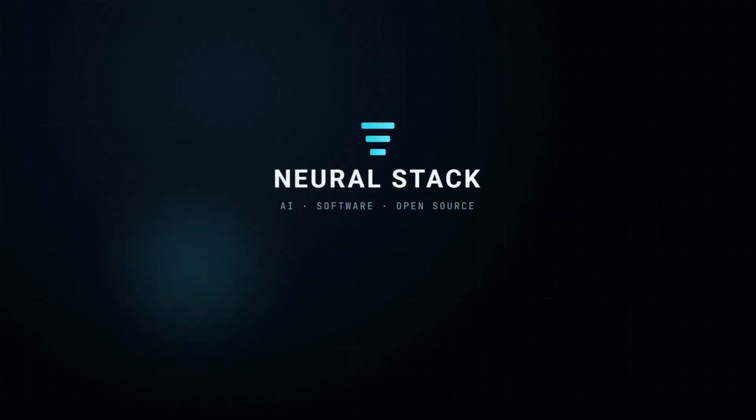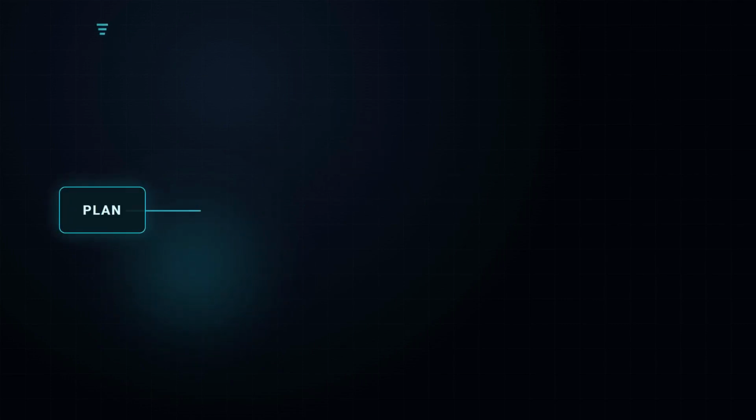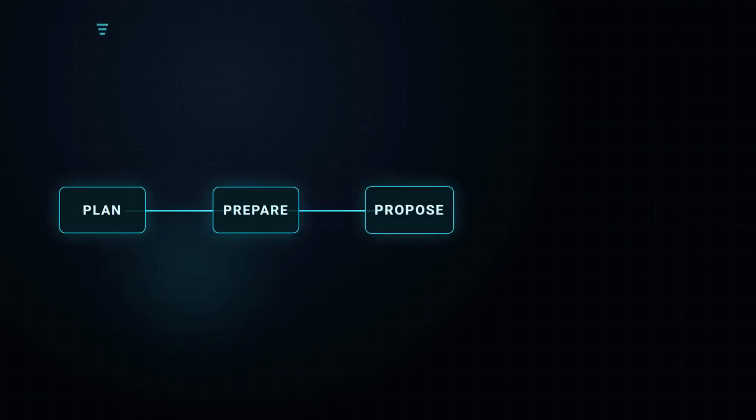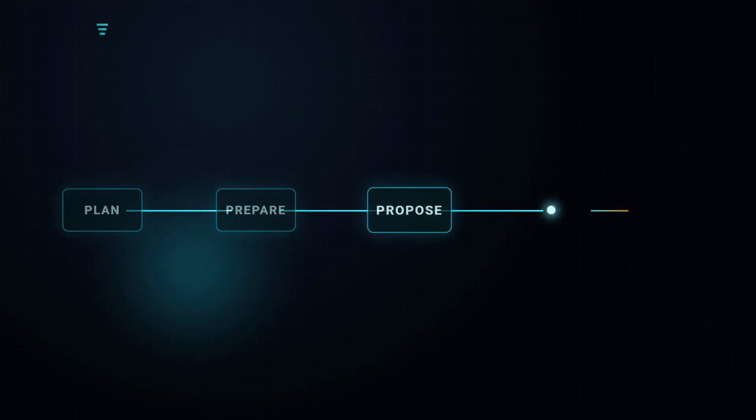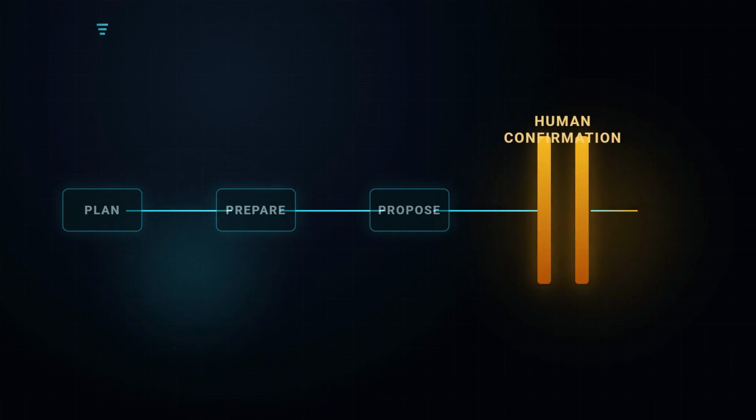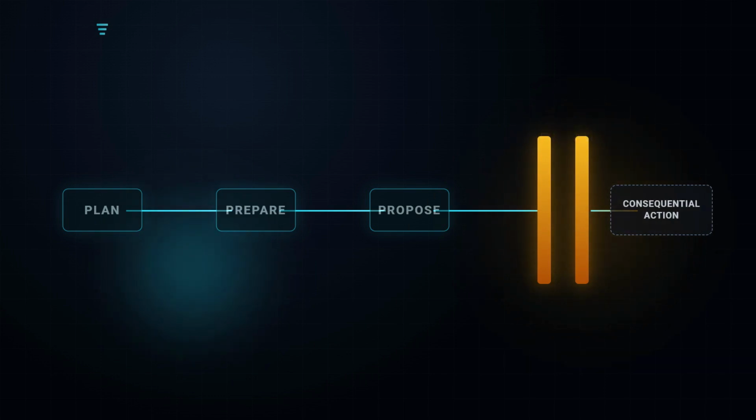Layer 4 is the human confirmation boundary. Consequential actions should cross this boundary, even when the agent operates autonomously everywhere else. That doesn't mean someone has to approve every minor step. It means autonomy ends at a deliberately chosen point. The system shows the proposed action, the relevant details, and the moment of consequence. Then a human confirms or rejects it.